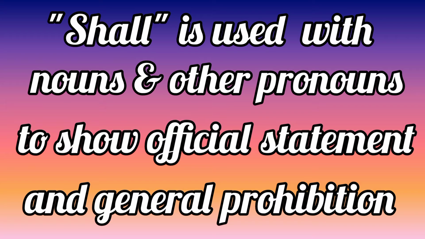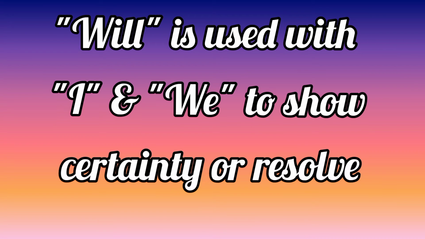However, shall is used with other pronouns and nouns in certain cases, and will is also used with I and we in a certain way. If will is used with I or we, it shows a different message, or the meaning is slightly different from shall. For instance, I shall meet you tomorrow. I will meet you tomorrow.